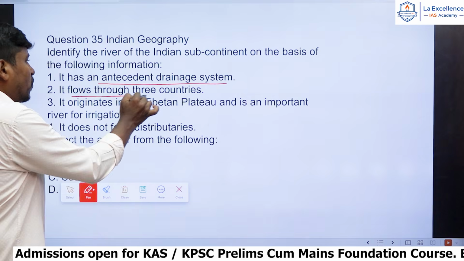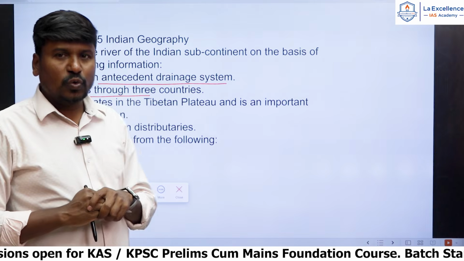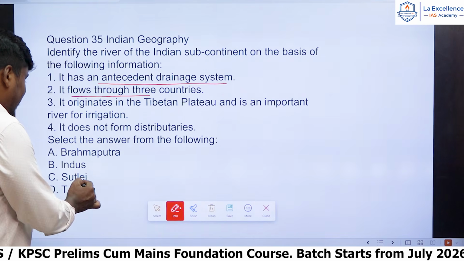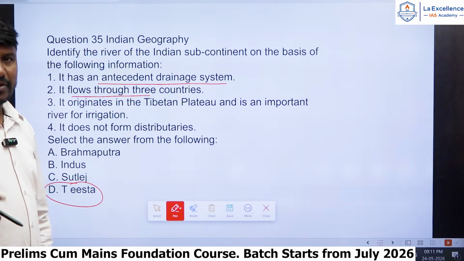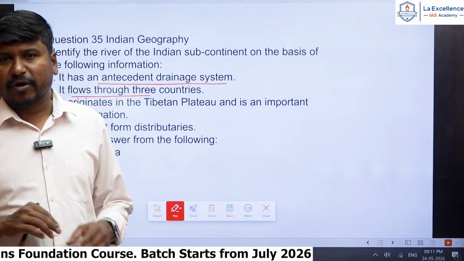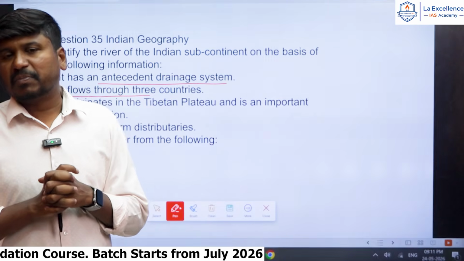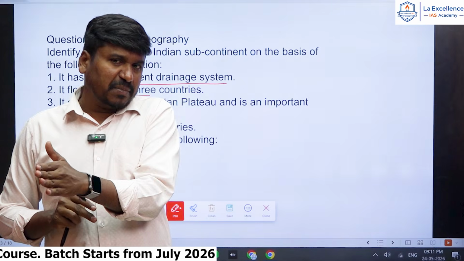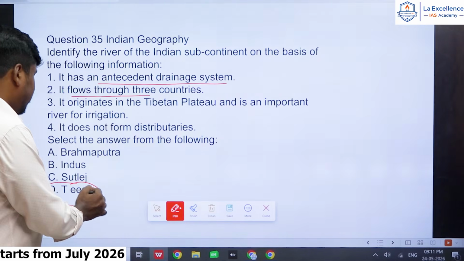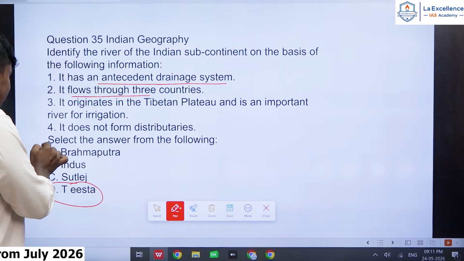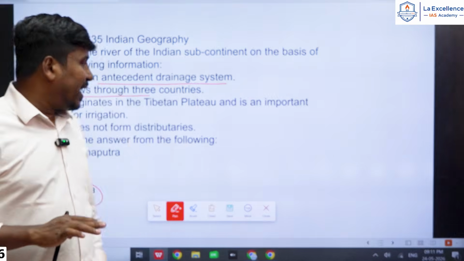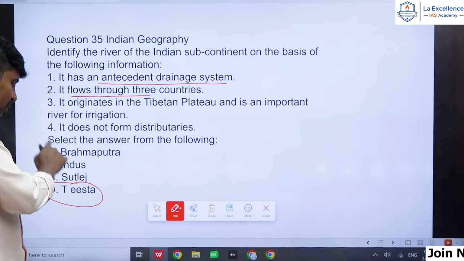And second one, it flows through 3 countries, right? Listen here, in these 4 rivers, you can easily eliminate the option Tista, because Tista originates in India, flows through Bangladesh and drains into the Brahmaputra river. So Tista is a tributary of Brahmaputra and it flows only in 2 countries. That's why you can easily eliminate option D. And the remaining 3 rivers flow through 3 countries. The second statement is applicable to all the 3 rivers.